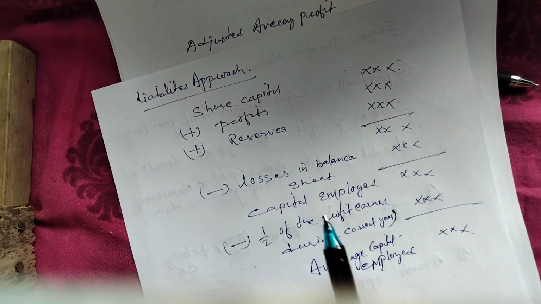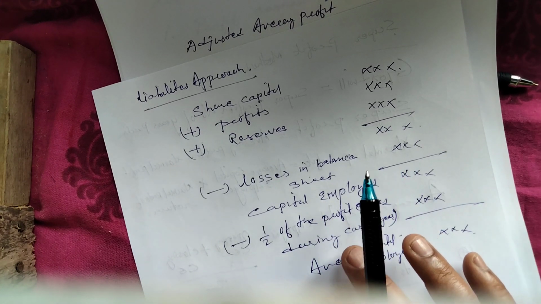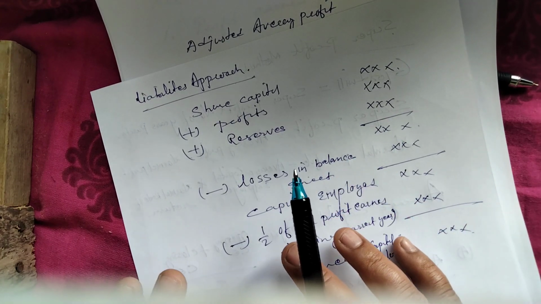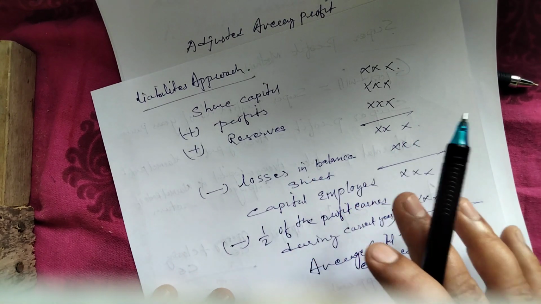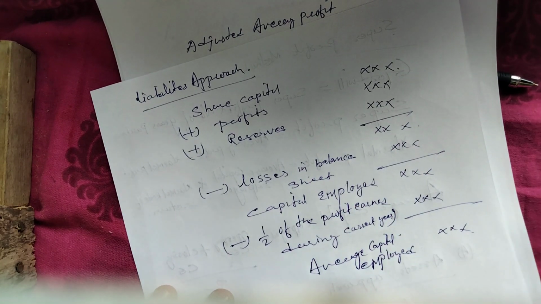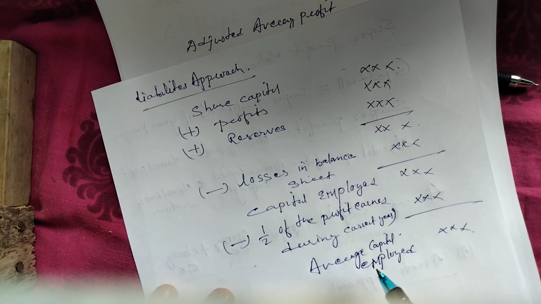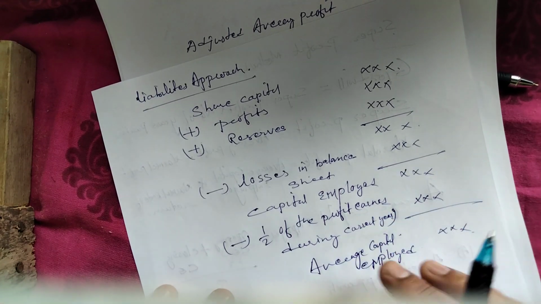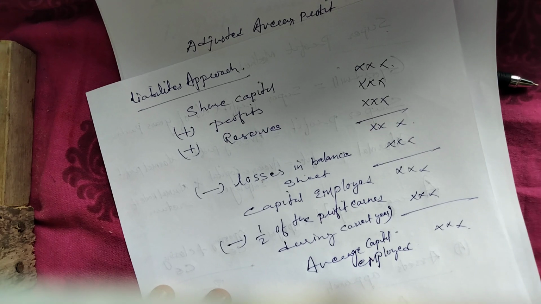So if closing capital employed and opening capital employed are not given, then you have to use any one approach. Either you go with the asset approach or the liabilities approach to find out average capital employed, okay. Generally this average capital employed is given in your question, at least at graduation level. If not given, then you have to find it in this way, okay.